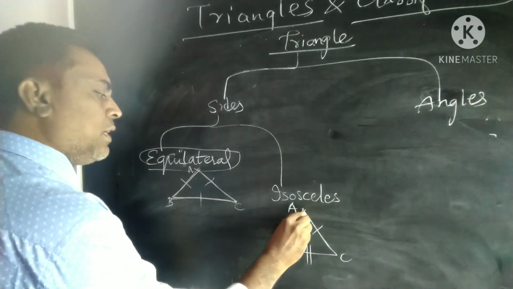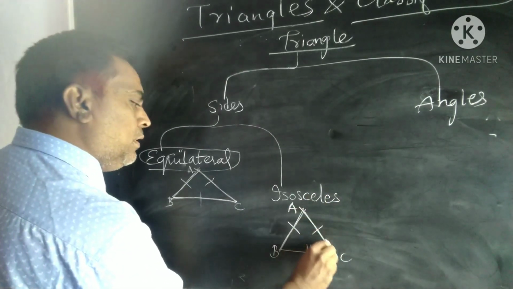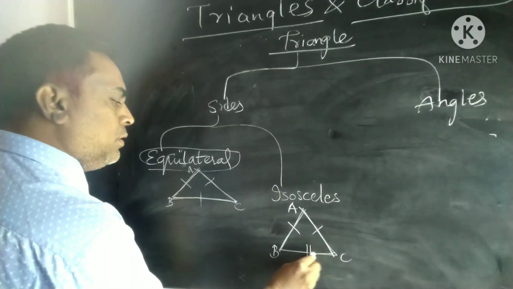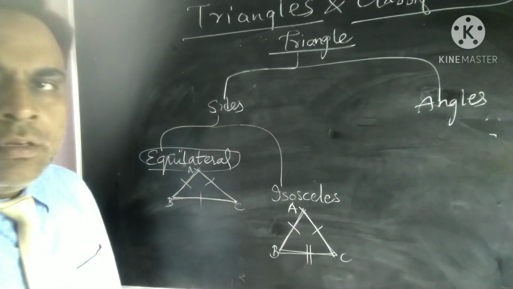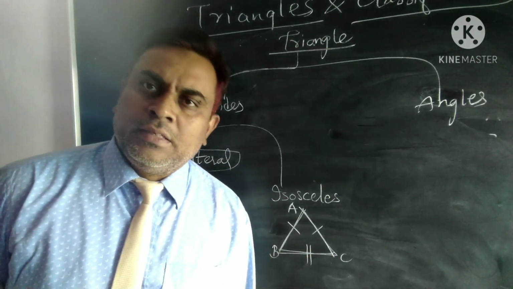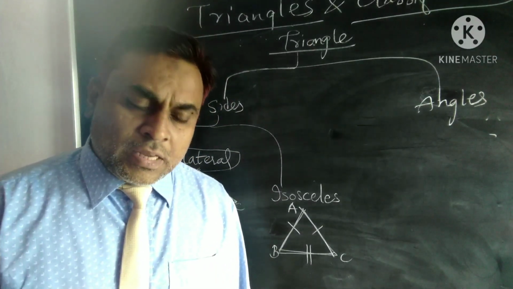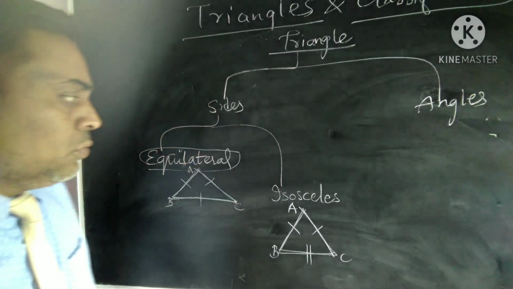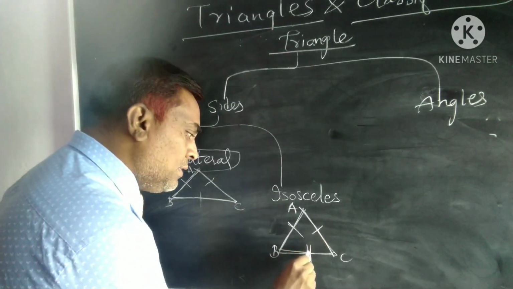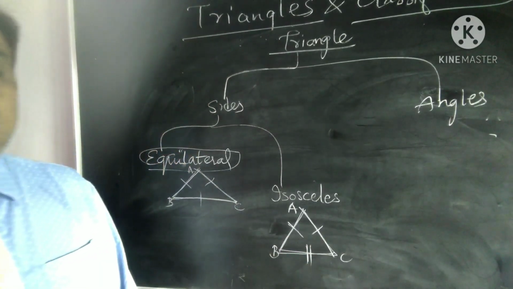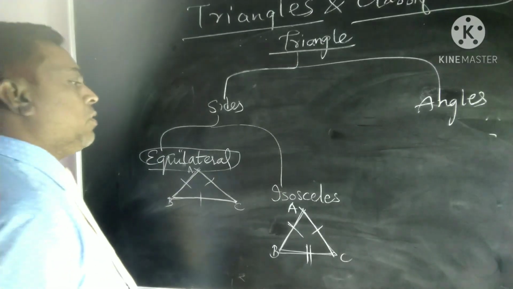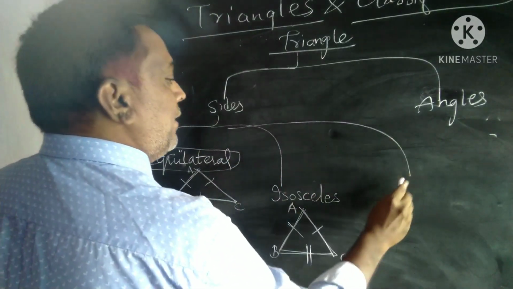Here the equal sides are AB and AC and the unequal side is BC. Two sides are equal and the third side is unequal. That is the isosceles triangle. Now coming on to the scalene triangle.